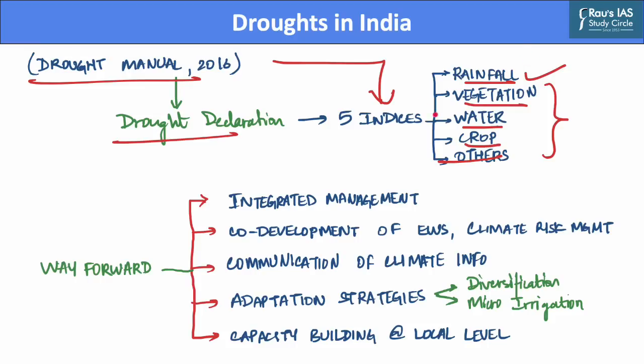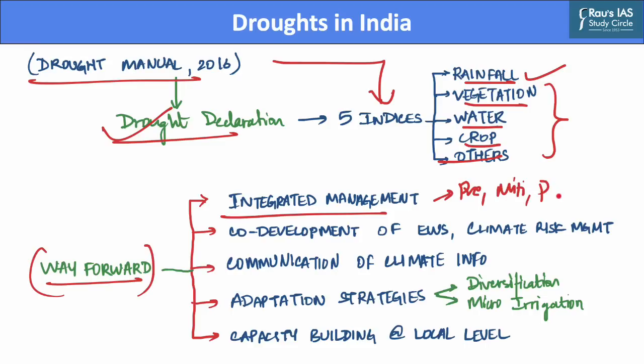Now, after we have discussed the parameters which are used for drought declaration in the country, let us take a look at the suggestive way forward in order to improve the management of drought situations in our country. The first suggestion is related to adoption of an integrated management approach which should emphasize prevention, mitigation, preparedness and adaptation strategy.